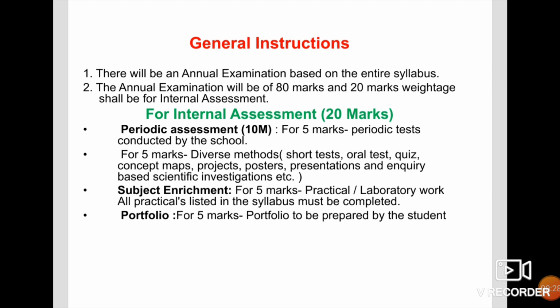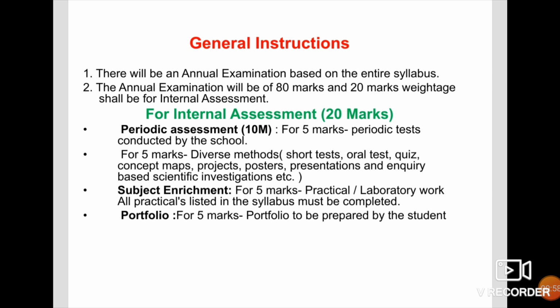The annual examination will be conducted for 80 marks, and 20 marks are weightage for your internal assessment. In those 20 marks, it is subdivided. The first one is periodic assessment, which is for 5 marks. That means the periodic test conducted by the school is considered for 5 marks.